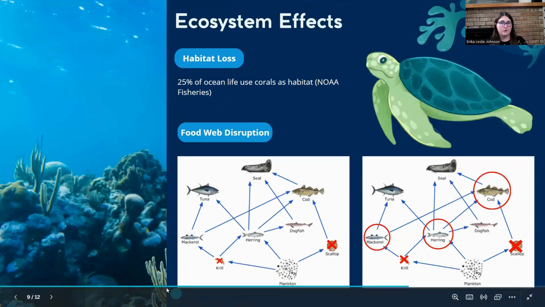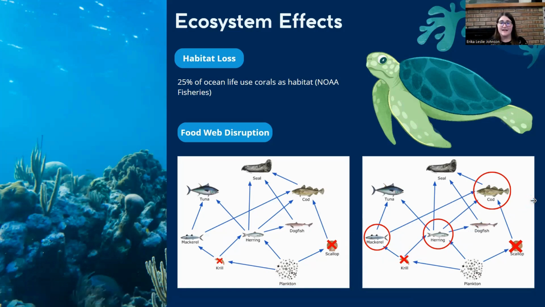25% of ocean life uses corals as habitat, so its destruction is catastrophic for ocean ecosystems. Additionally, the destruction of shelled organisms leaves less food for larger animals. For example, when krill and scallops are removed from this food web, mackerel, herring, and cod lose a food source, affecting their population and causing a ripple effect throughout the food chain.